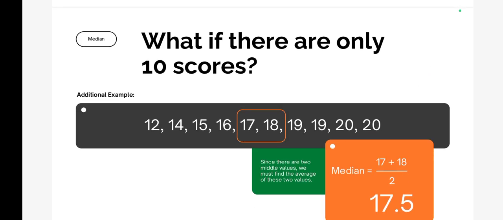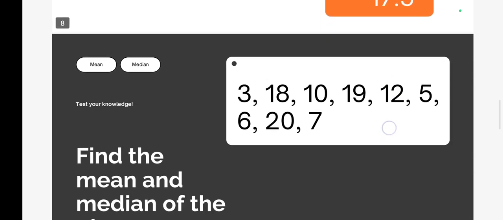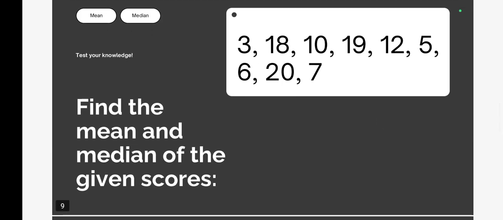That is when there are even numbers, like for example, these are the scores scored in English or any subject. Then the total numbers are 10. So the middle one will be the numbers in the 5th and 6th positions. So you will add 17 and 18 and divide it by 2. So now your median will be 17.5. So this is how we take out the mean and median.